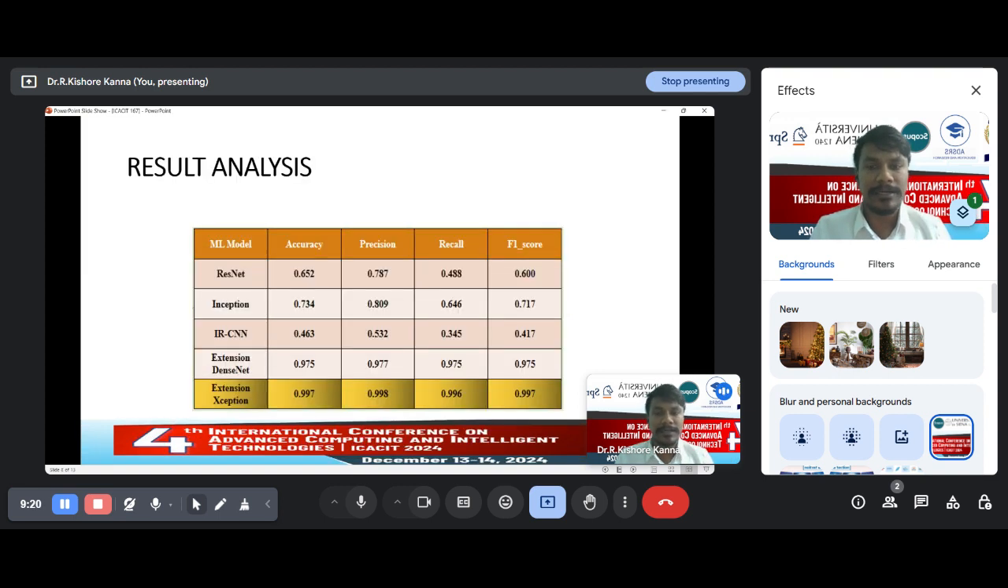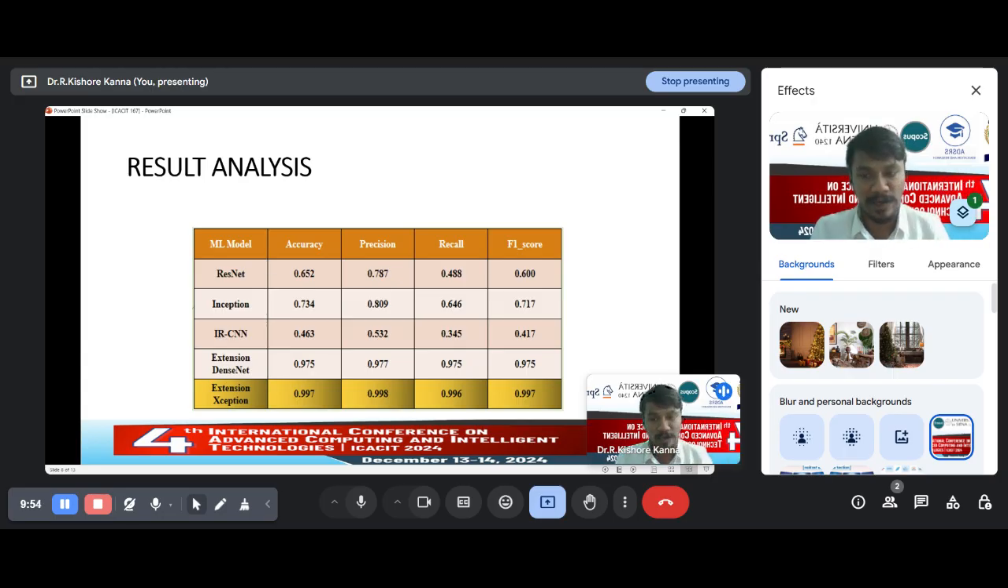And this was the result analysis we got by comparing our model with other models. ResNet was providing 65 percent accuracy. Inception was providing 73% accuracy, and when the CNN, the convolutional neural network, was combined, it was providing 46.3% accuracy, and Xception and DenseNet and Xception and Inception were combined together. When each classifier was handled individually, its accuracy was low.